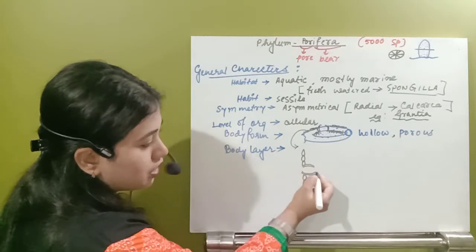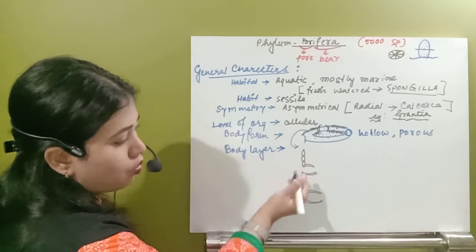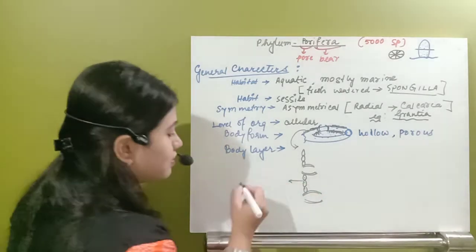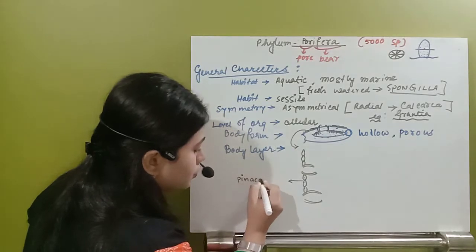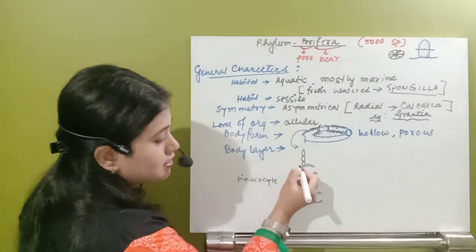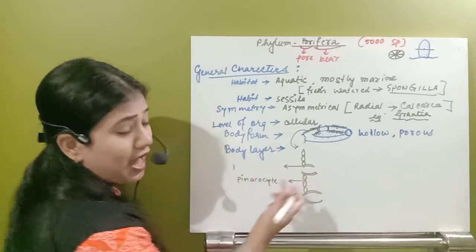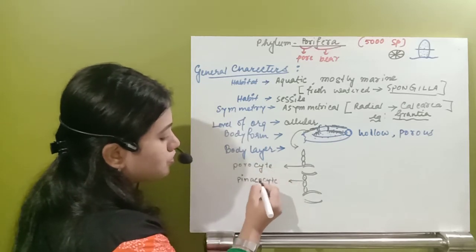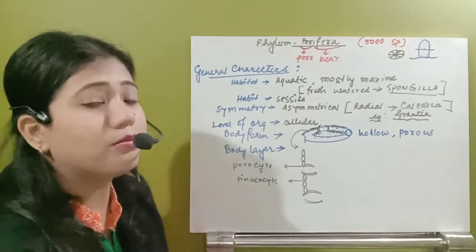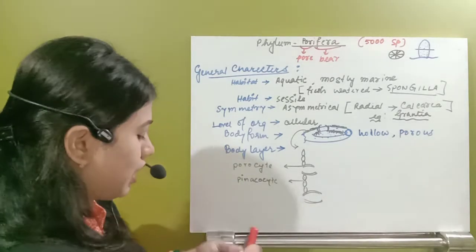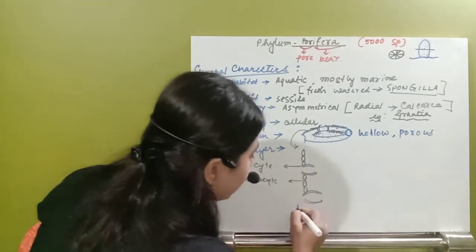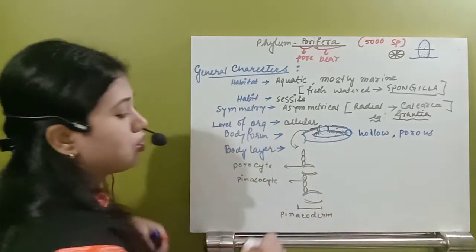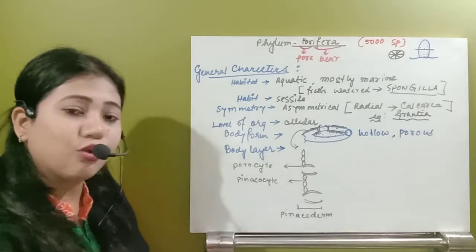And there are some oval shaped cells also present. You can see they are oval shaped, facing each other. These flat cells are known as pinacocytes. And some cells are present because of which pores are developed. They are known as porocytes. So pinacocytes and porocytes form the outer layer. What is that outer layer known as? This outer layer is known as pinacoderm. So this is the outermost layer of the phylum Porifera.